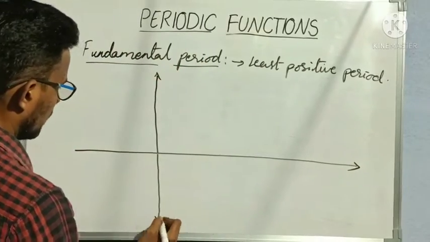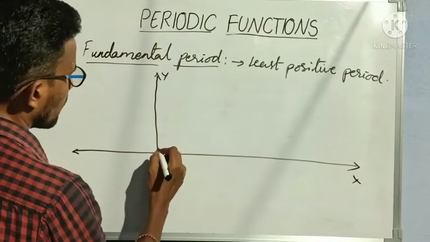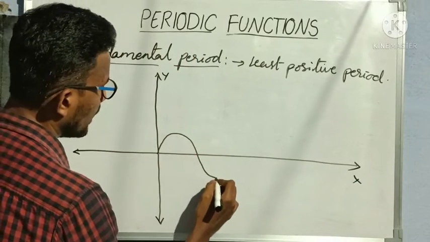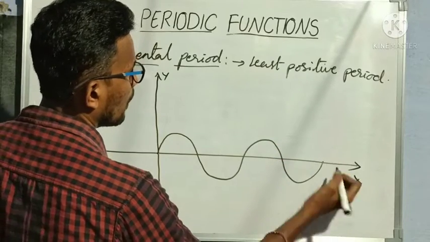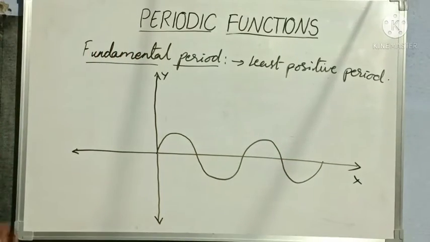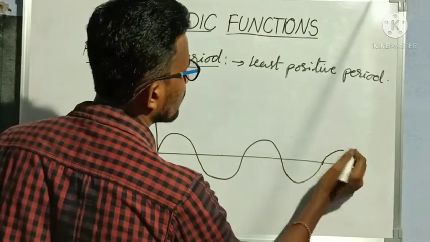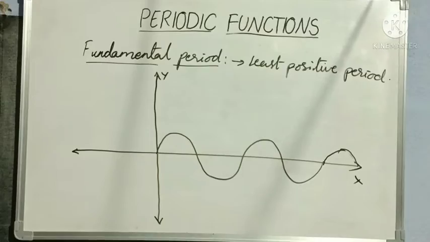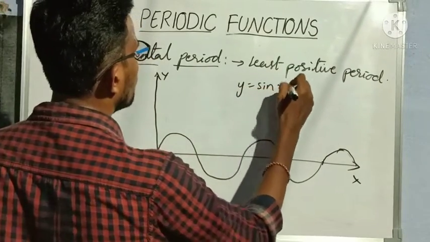The same graph, y is equal to sin x, I am taking. So the graph of sin x will be like this, going on continuously like this. So this is my graph of y is equal to sin x.